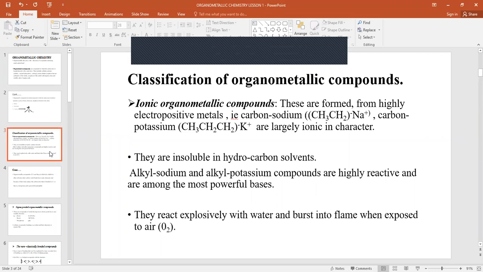The ionic organometallic compounds are insoluble in hydrocarbon solvents. They are highly reactive and are among the most powerful bases. Ionic organometallic compounds react explosively with water and burst into flame when exposed to air or oxygen.